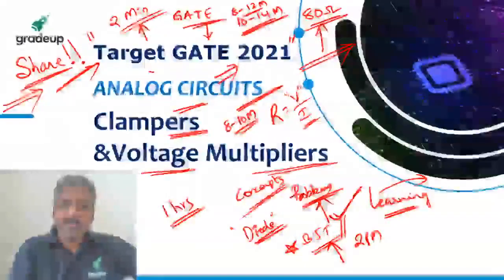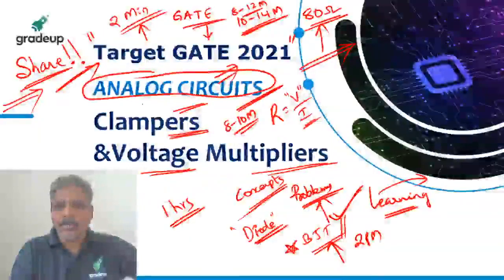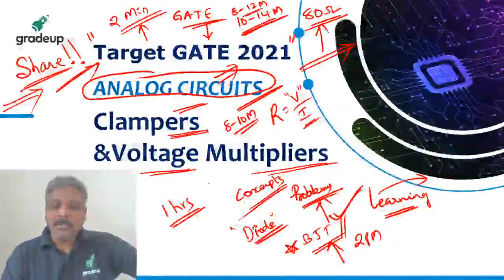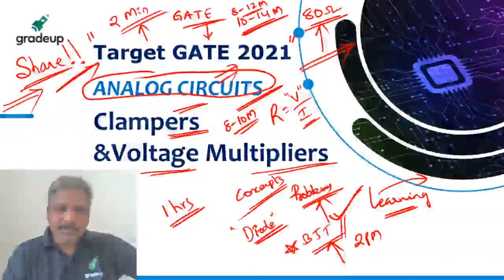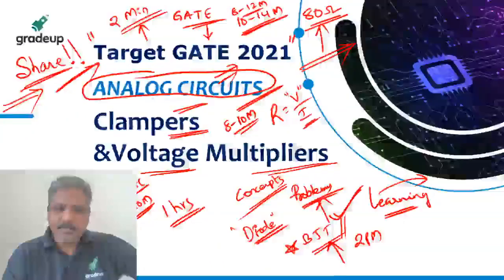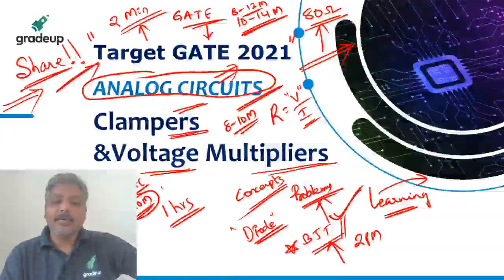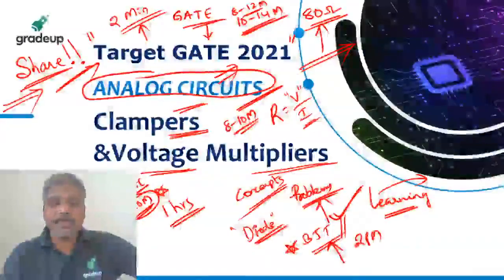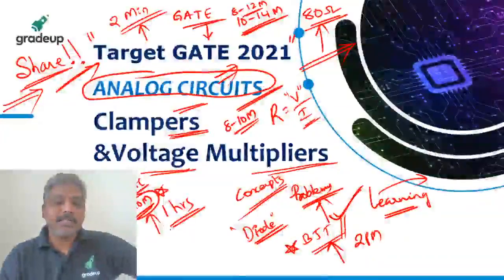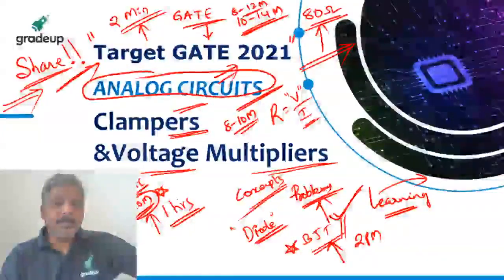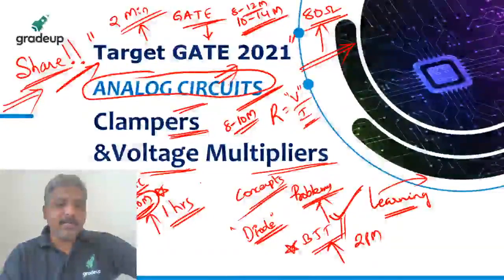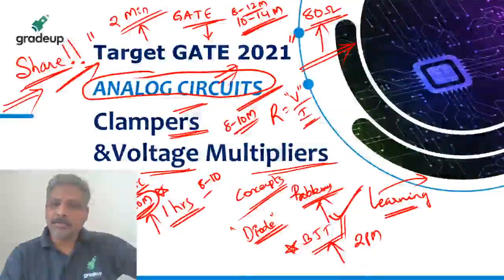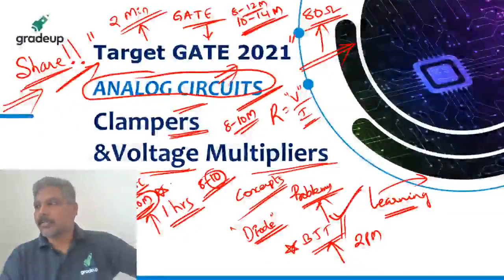Weightage-wise, analog is one of the very important subjects from the GATE point of view. For EC students, EDC and analog together are going to be 20 marks, guys. 20 marks is very important. With 20 marks you can improve your rank to a very good rank. For EC and electrical students, analog circuits gives you around 8 to 12 marks, average 10 marks we can say.